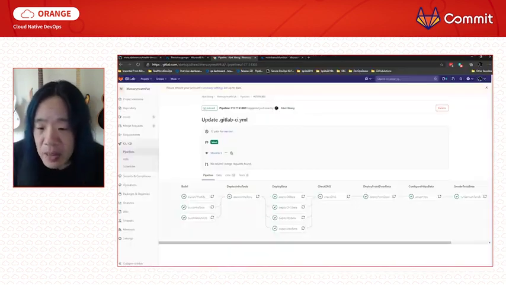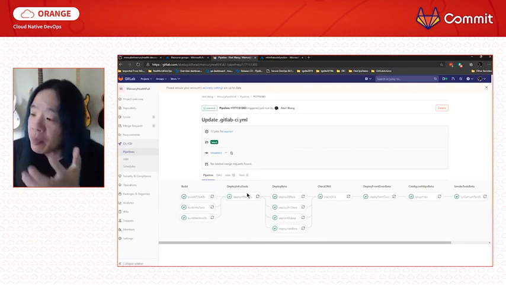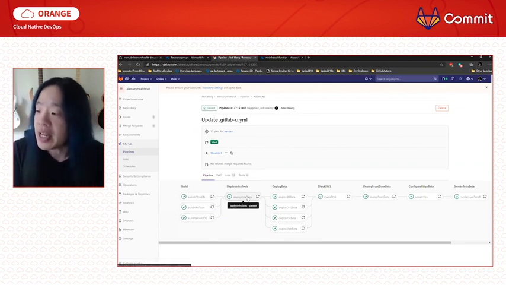Let's jump back to the pipeline so you can actually see what's going on, right? So I build up my application in parallel, then I fan back in and deploy the infrastructure tools that I need to help me deploy the rest of my application.